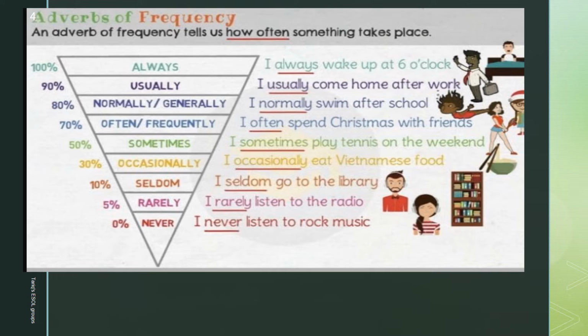So we have 100% always, 90% usually, 80% normally or generally, 70% often or frequently, 50% sometimes, 30% occasionally, 10% seldom, 5% rarely, 0% never.